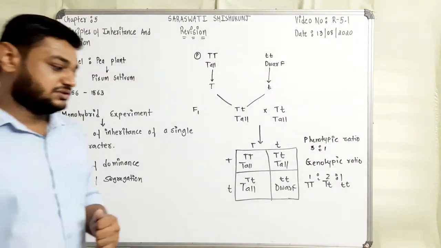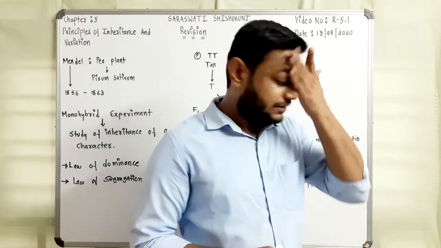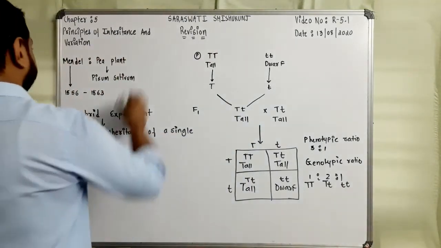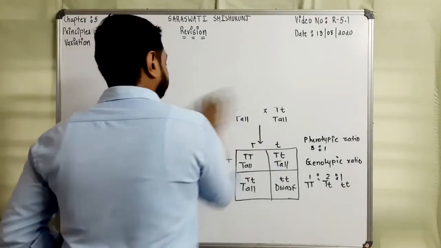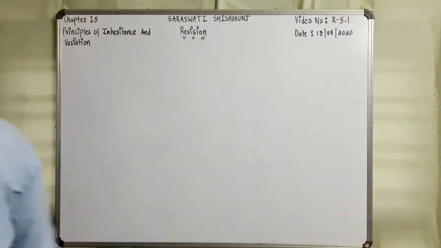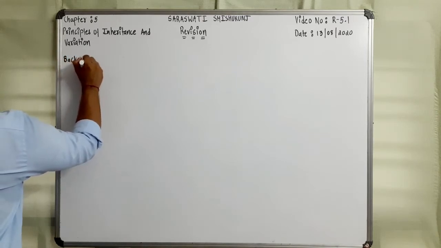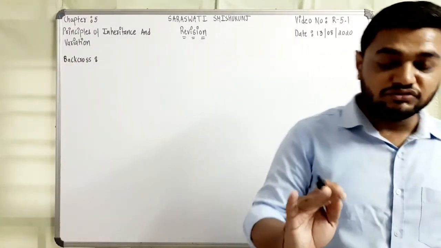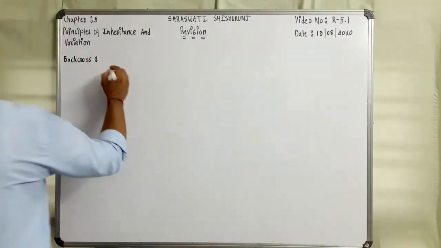So what is a test cross? First we need to understand the first thing, that is the back cross. Okay, so let me clean this and then we will understand the back cross and its two types. First one is back cross. When the F1 individual, right, F1 individual is crossed with the parents, that is called a back cross.